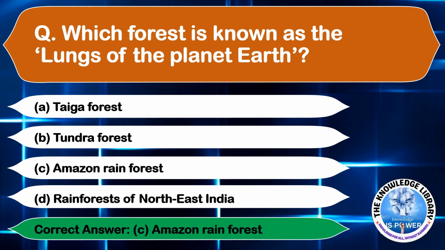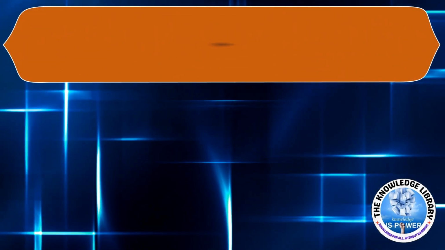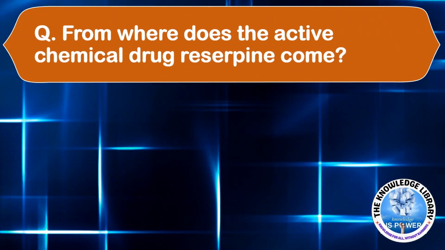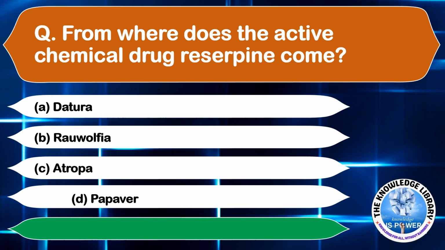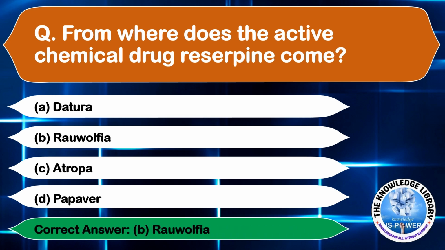Moving on to the next question. From where does the active chemical drug reserpine come? Option A, datura. Option B, Rauwolfia. Option C, atropa. And option D, papaver. The correct answer is option B, Rauwolfia.